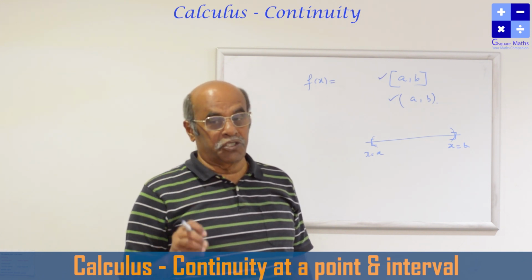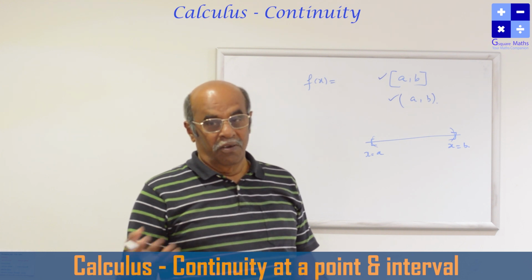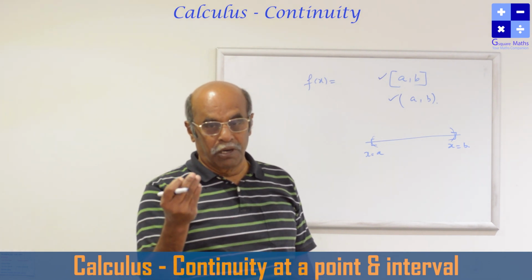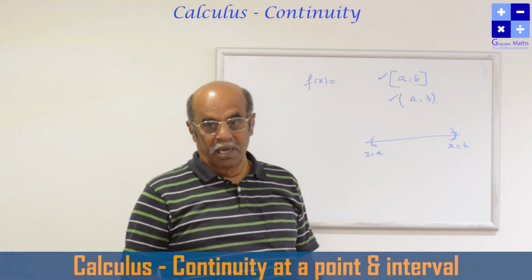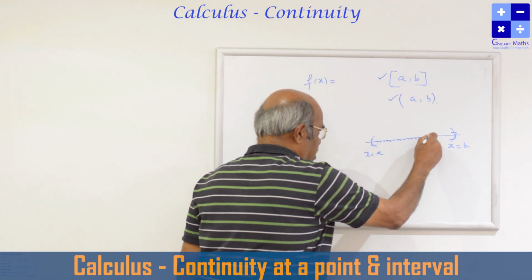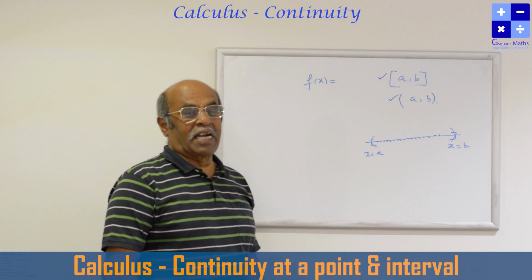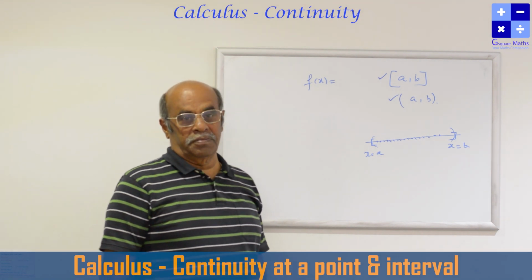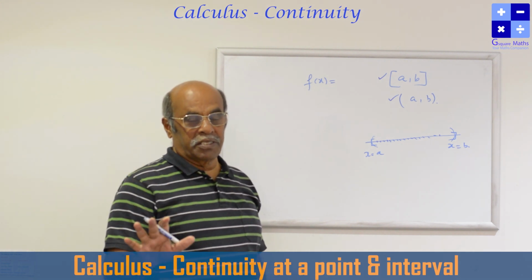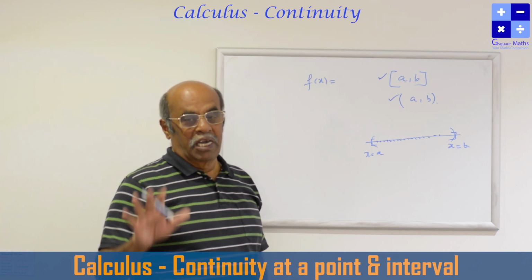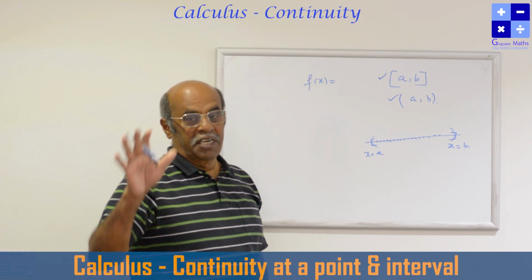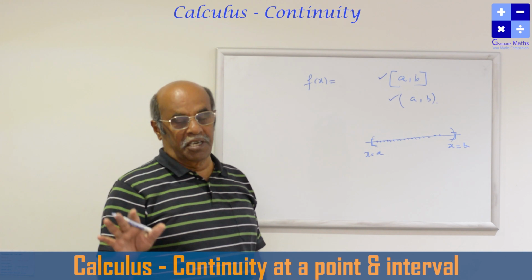So the big question comes, how will you check? We have calculated this to discuss the continuity of a given function at a particular point. Now, with infinitely many points, going to this point, this point, each and every point to discuss the continuity is practically not possible. But simply we can define a function f(x) to be continuous in a closed or open interval if and only if it is continuous at each and every point in that interval.